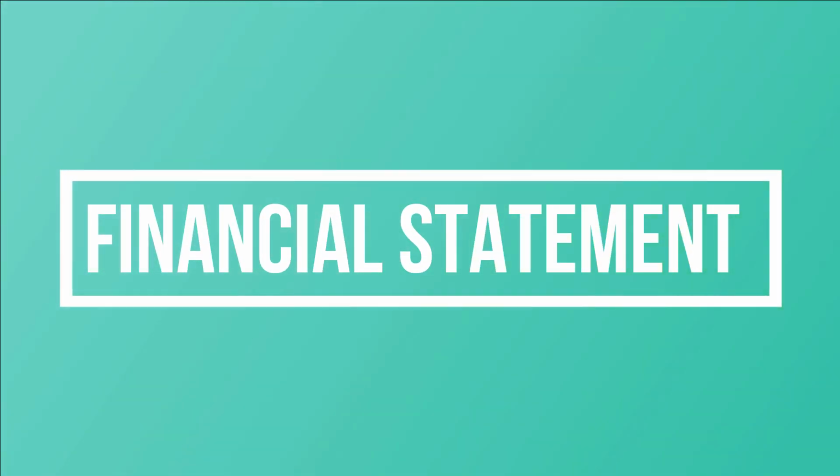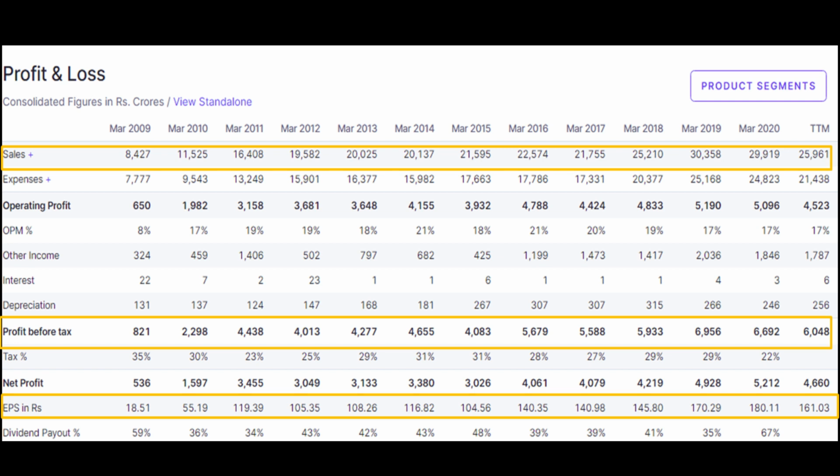Next, let us discuss the financial statement of Bajaj Auto. Looking at the financial statement from March 2009 to March 2020, we can find a significant increase in the sales and also in the profit of the company.